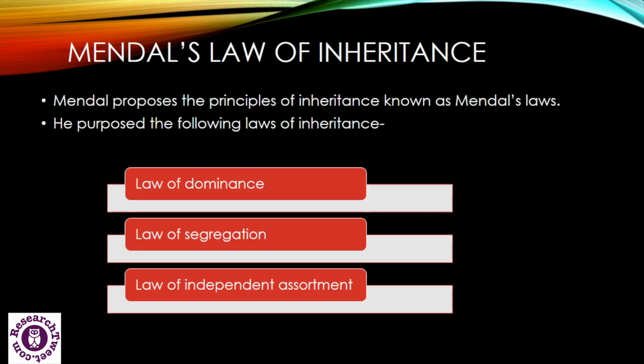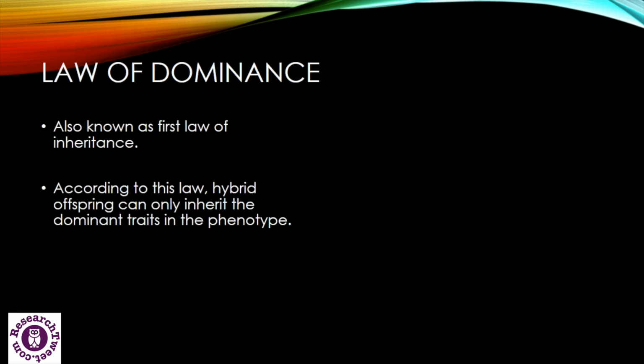Now let's discuss the Mendelian law of inheritance, also known as Mendel's laws. He proposed 3 principles, which are law of dominance, law of segregation and law of independent assortment. Now we will discuss the first law, which is known as the law of dominance, in detail.